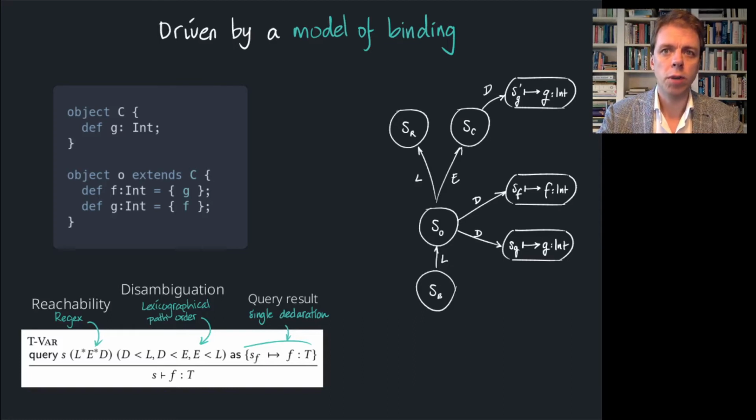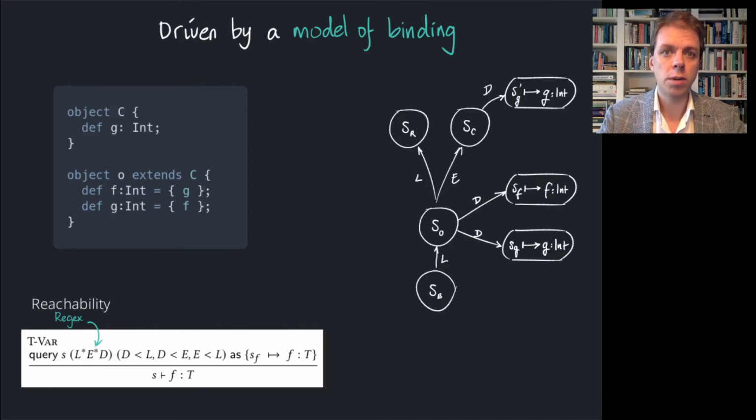Names are resolved by finding paths in the scope graph. This is expressed as queries in terms of reachability and disambiguation. The variable rule shown in the bottom left corner of the slide shows the query used to resolve variable references. We'll go over each aspect of the query separately.